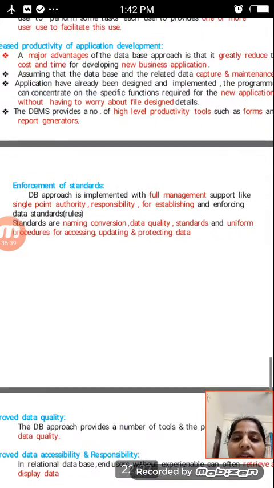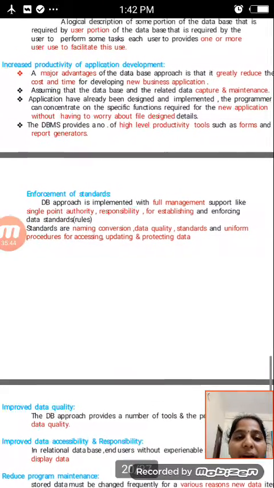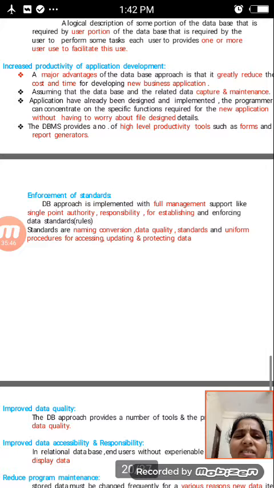This assumes the database and the related data capture and maintenance applications have already been designed and implemented.